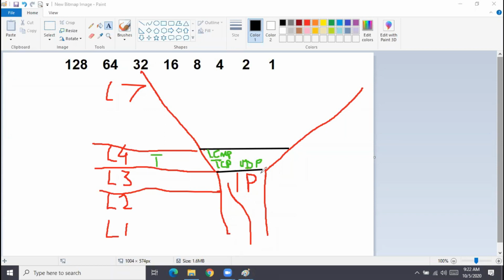If a protocol is working on the transport layer, it has a protocol number. They are identified by a number which is called the protocol number. And now we have thousands of applications. That's the reason we created these applications. These applications work on which layer? Layer 7.